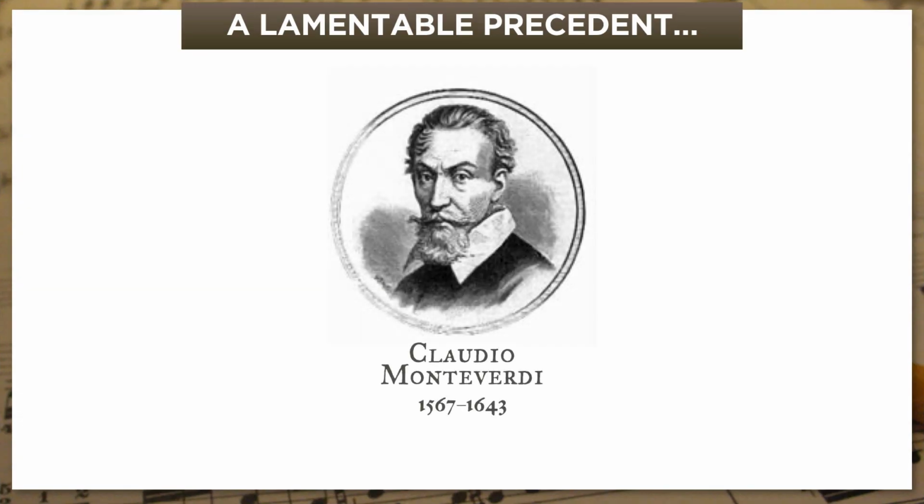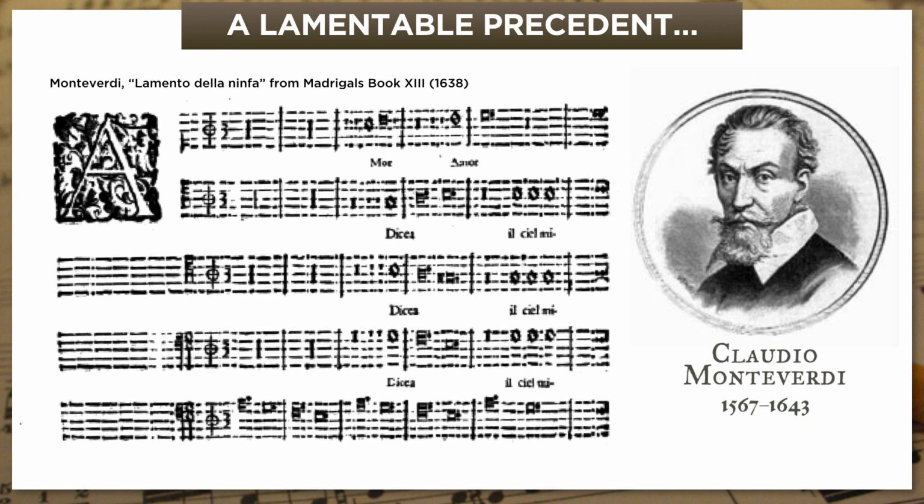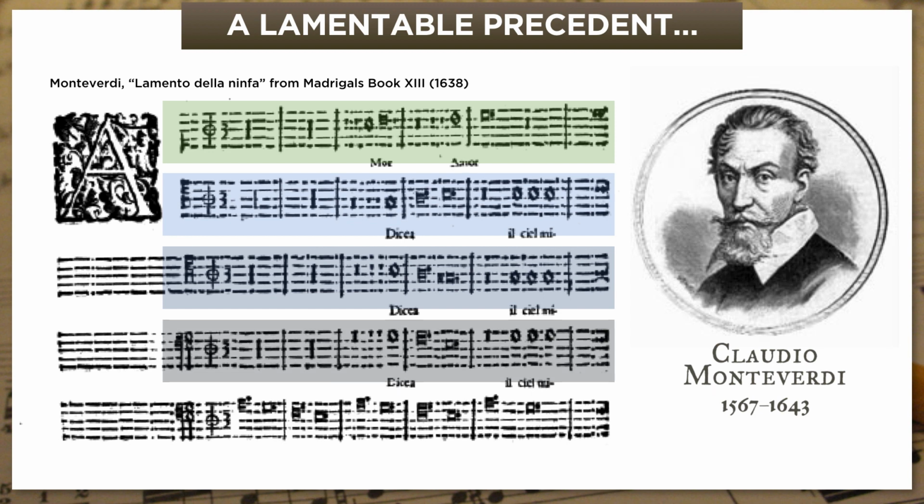The year is 1638, and the big composer of his day, Claudio Monteverdi, takes time off from inventing opera to write his 8th book of madrigals. And there's a little gem in there called The Lament of the Nymph. Here's an image of the historical score with continuo at the bottom and 4 singers above. A soprano, the nymph who's been forsaken by her lover, and 3 shepherds who comment on the proceedings. Now, the whole piece is beautiful and heartbreaking, but Monteverdi's masterstroke is the continuo part.